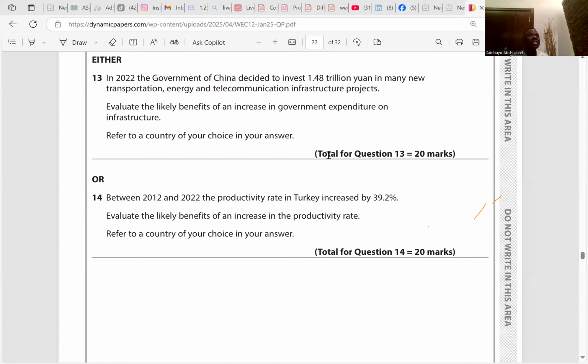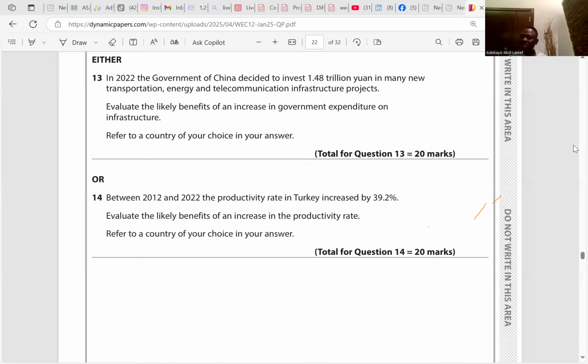If machines are replacing workers, we call it technological unemployment. That simply means workers are made redundant. As a result, the government might have to spend more on redundancy and unemployment benefits. Do you get the point I'm making?